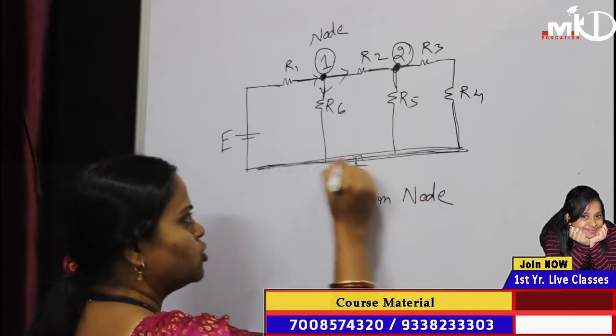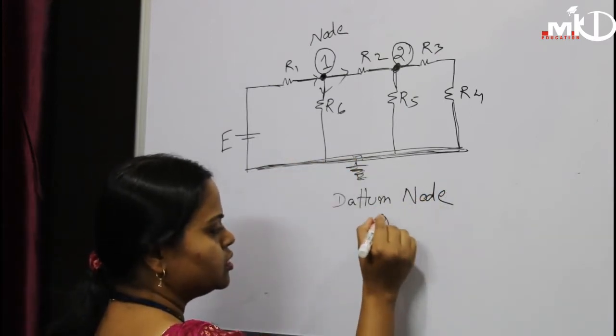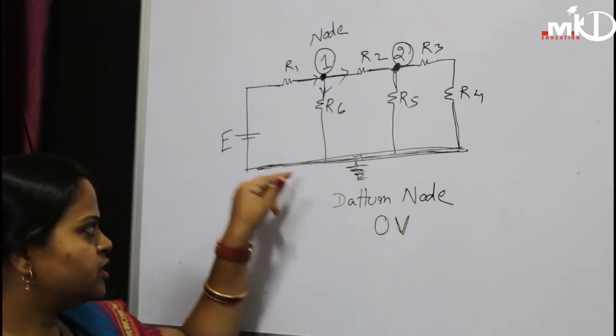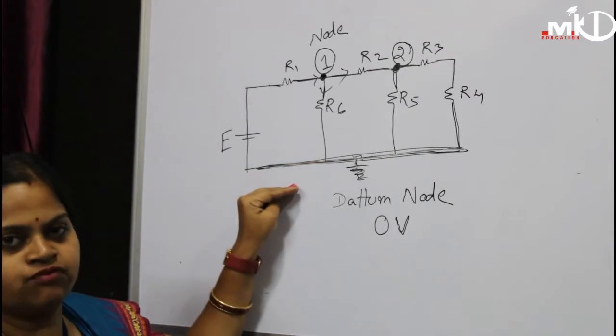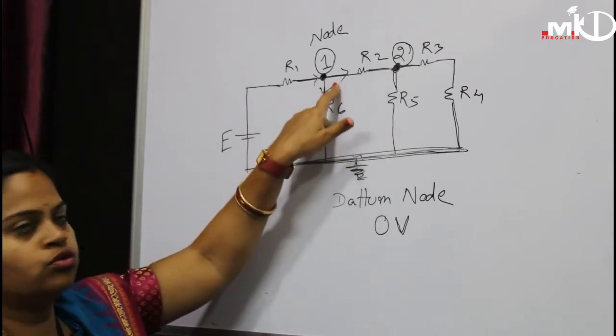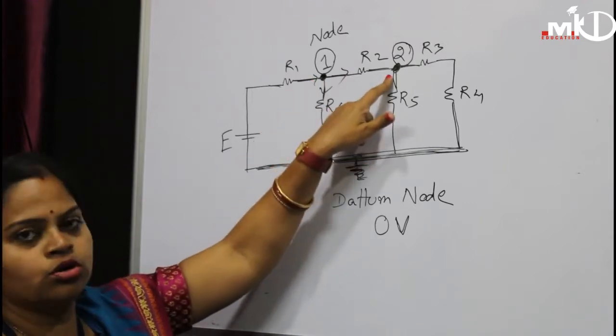This is one node. It is of zero potential, zero voltage, which means this node is an inactive one. In this circuit we have two active nodes: node 1 and node 2.